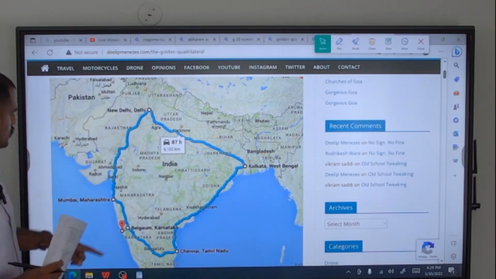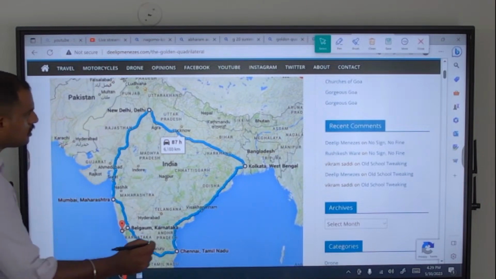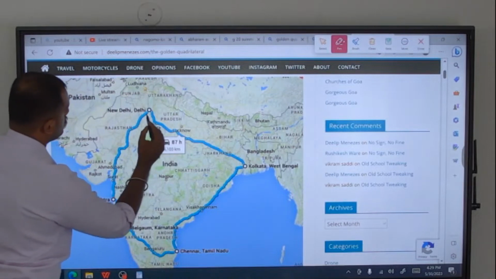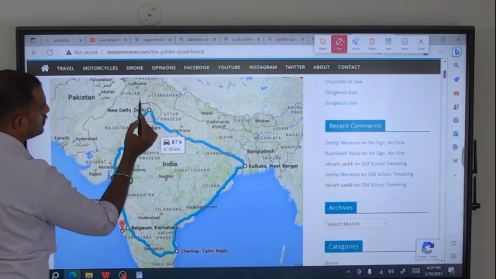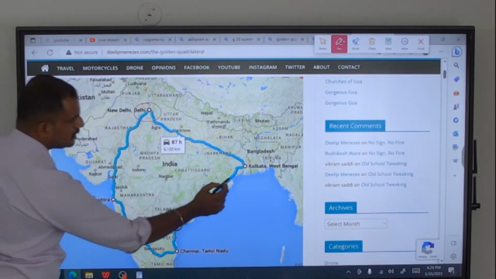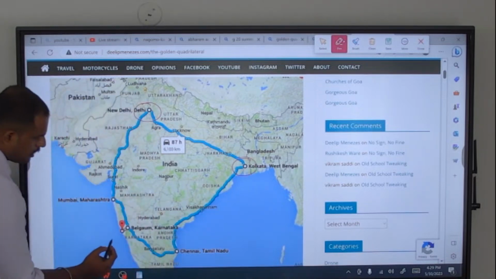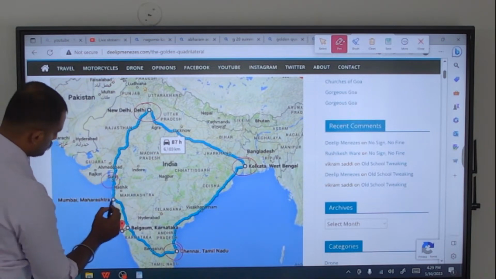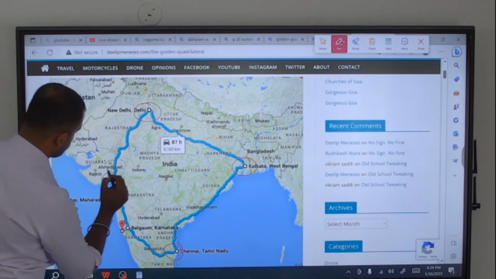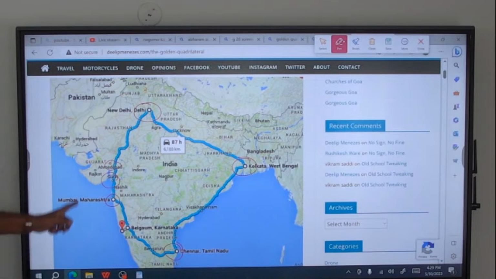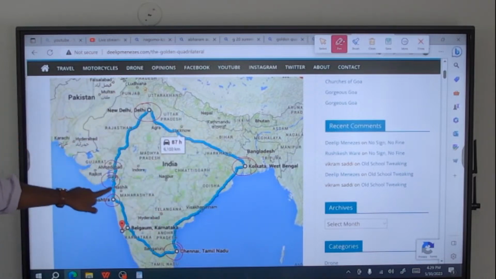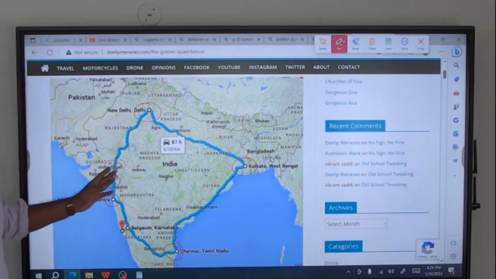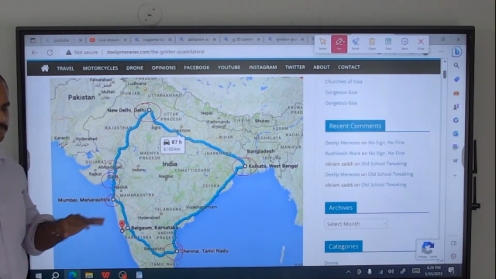You can see here that in the northern side it is connecting New Delhi, in the eastern side Kolkata, in the southern side Chennai, and in the western side Surat and Maharashtra as well as Ahmedabad. These are the regions getting connected through the Golden Quadrilateral project.